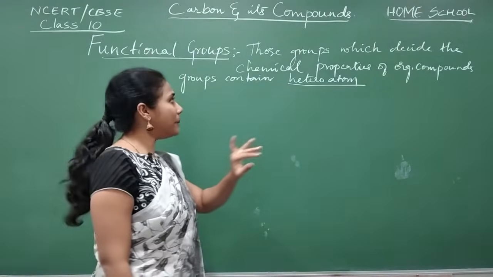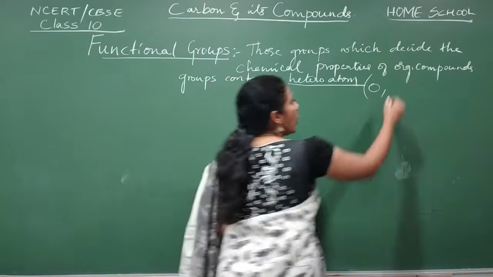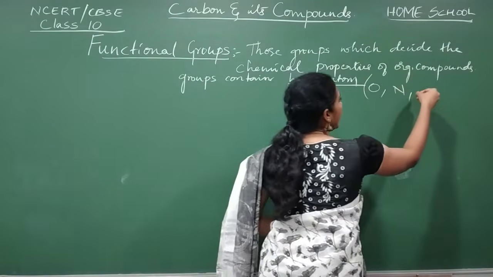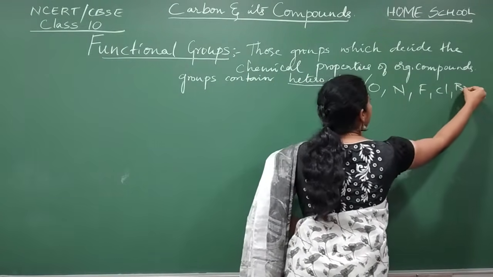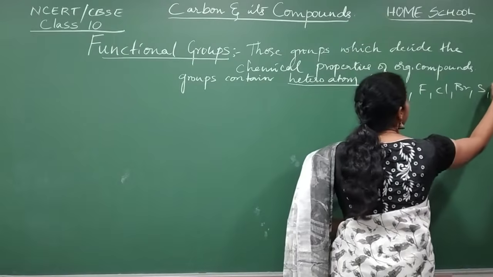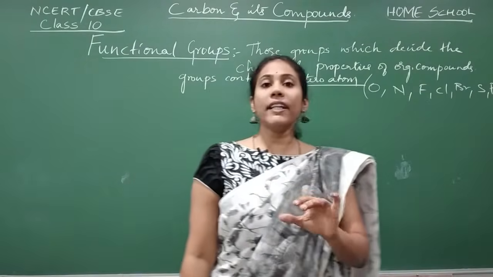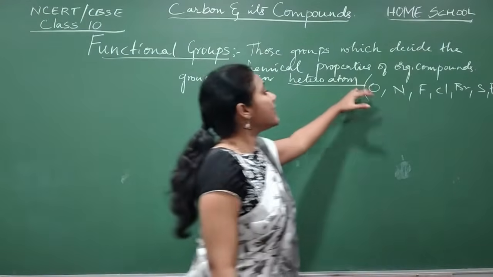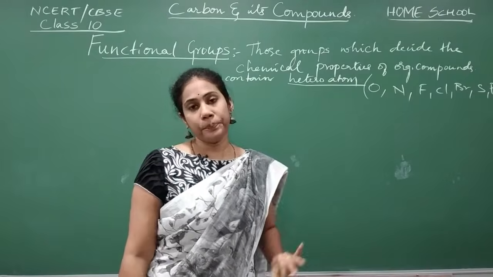Other than carbon and hydrogen, if oxygen is there, or nitrogen, or halogens like fluorine, chlorine, bromine, and also sulfur and phosphorus, then these are called heteroatoms.